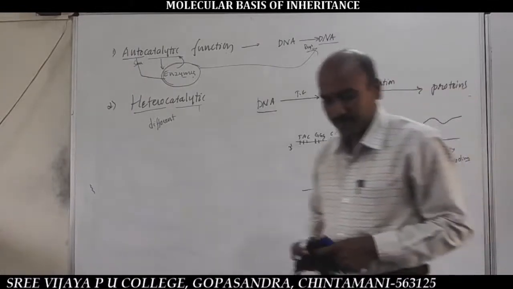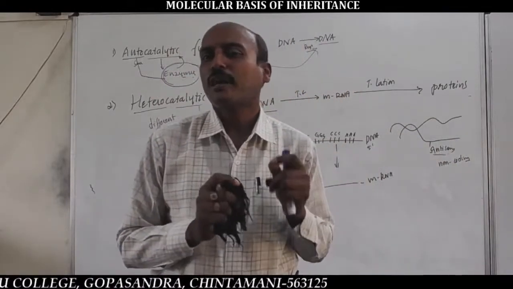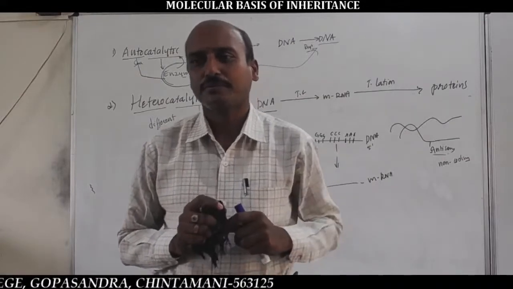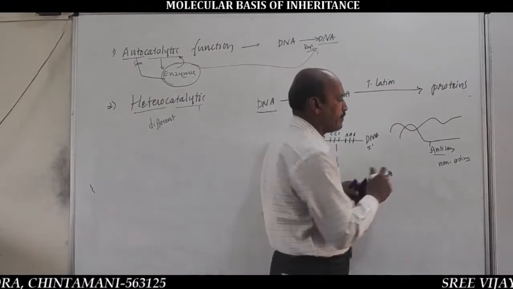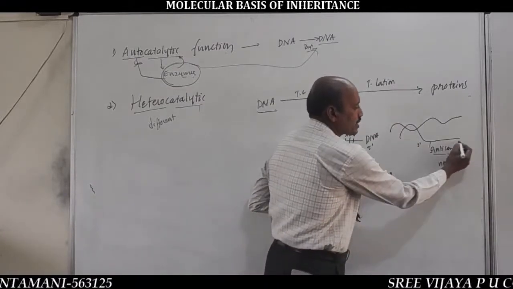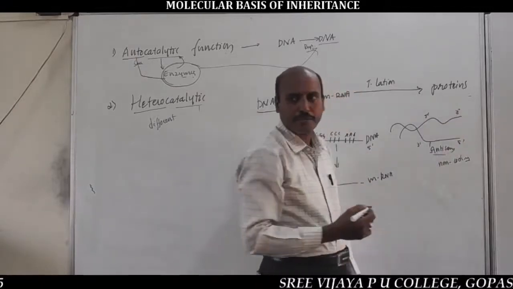Next, I'll give this information in the protein synthesis topic, transcription unit. So, out of two strands of DNA, one strand direction is 3' to 5', another one is 5' to 3'. Very important.